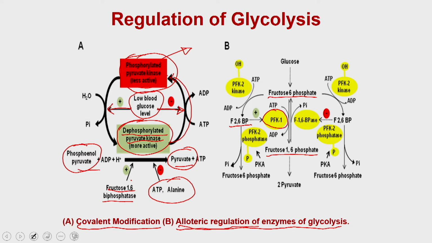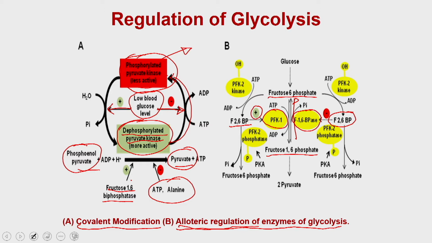Similarly, fructose 1,6 bisphosphatase, which drives the reverse reaction, also has an allosteric binding site for fructose 2,6 bisphosphate, and fructose 2,6 bisphosphate is positively regulating the activity of phosphofructokinase 1.